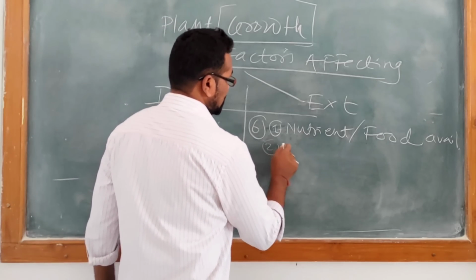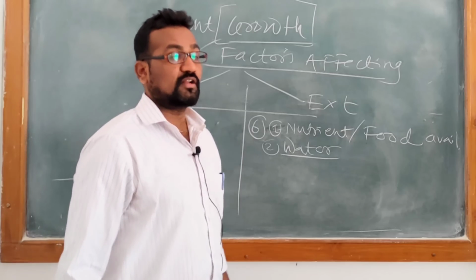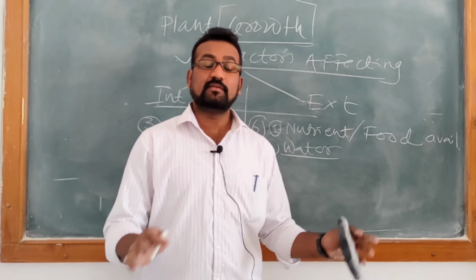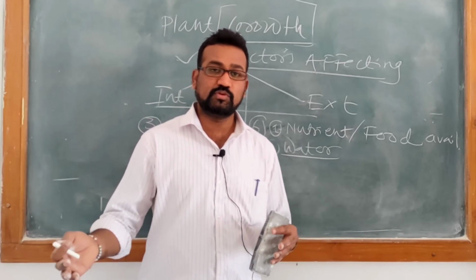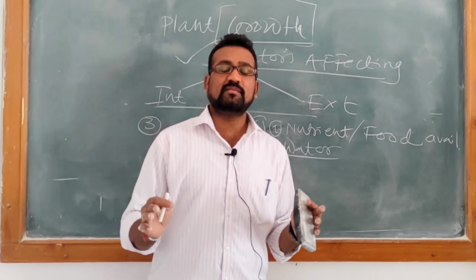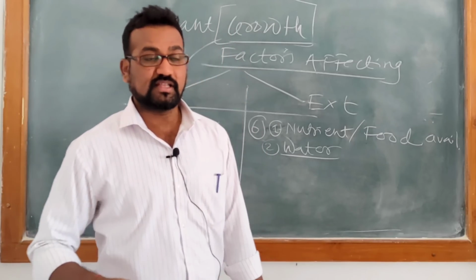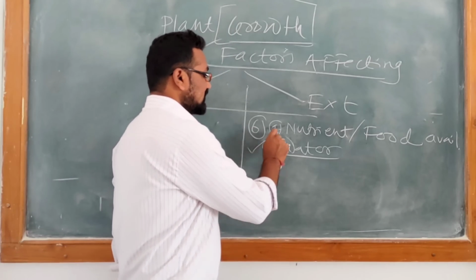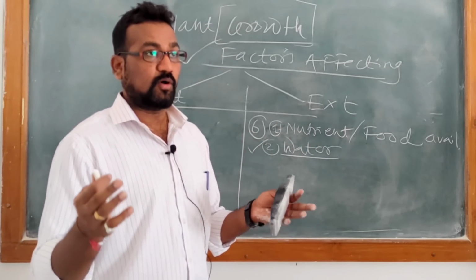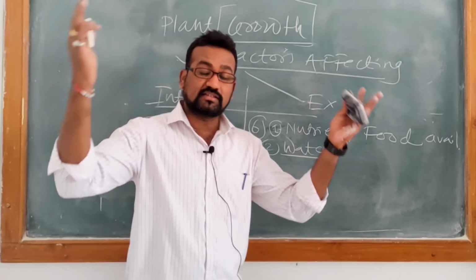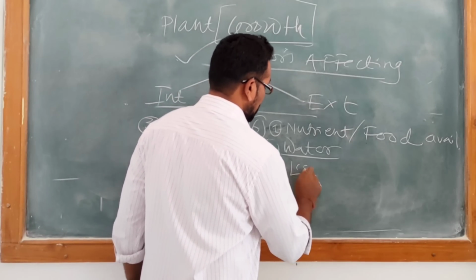The second point is, most importantly, the presence of water, because in previous chapters we have discussed plasmolysis, osmosis, diffusion, and water plays a very critical role in plant life, not only plant life but many animals' lives also, because water decides the turgidity of the cell, which is very important, and water is the medium where all reactions take place. So water. Third point is light.